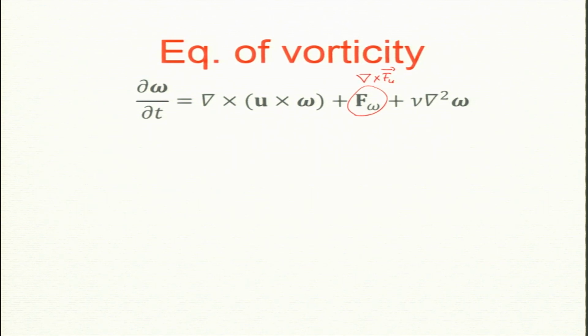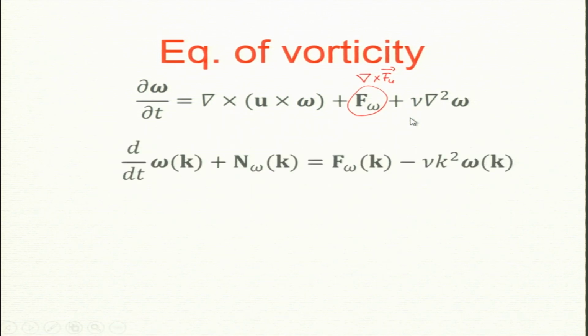Now, I can convert this to Fourier space. How does it look? We have done this before, so I will not go through every step. The vector f of omega becomes f omega k, and grad square becomes minus k squared. The d by dt of omega becomes d by dt of omega k.